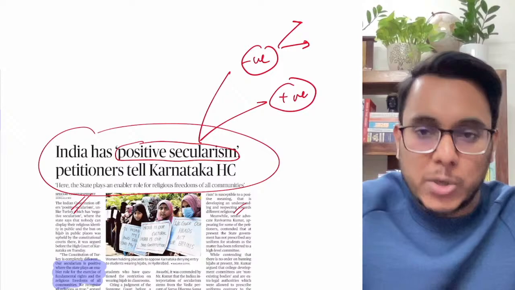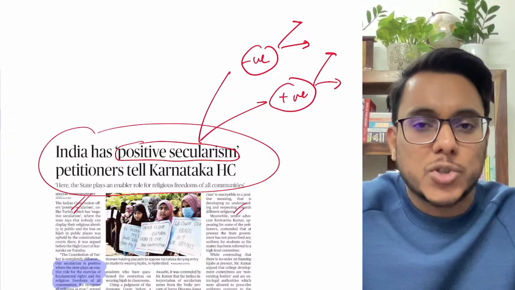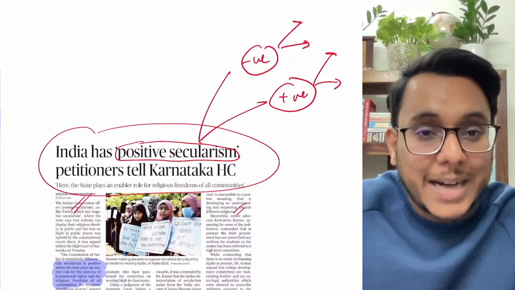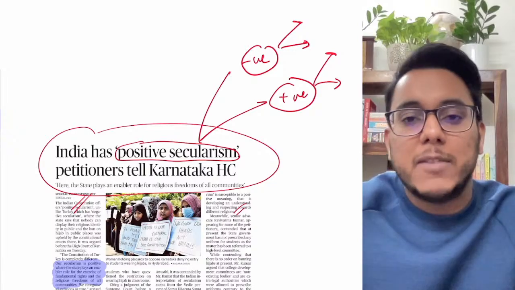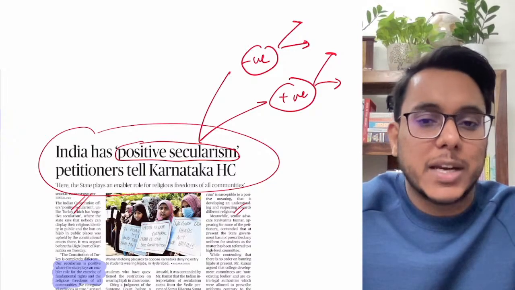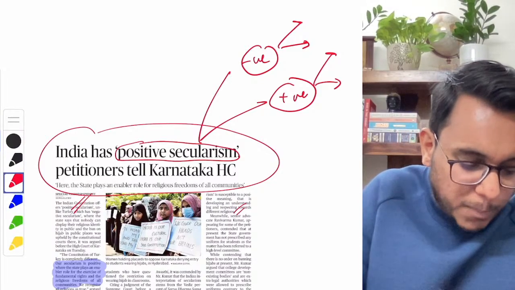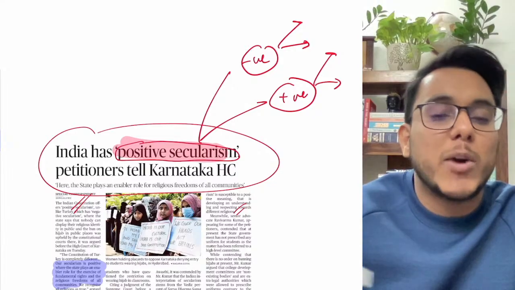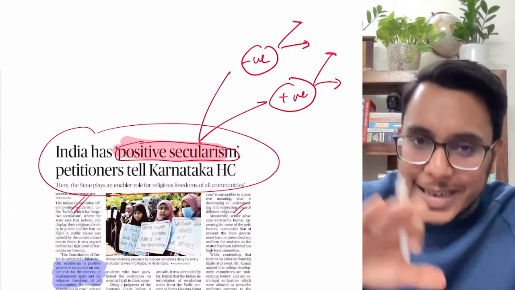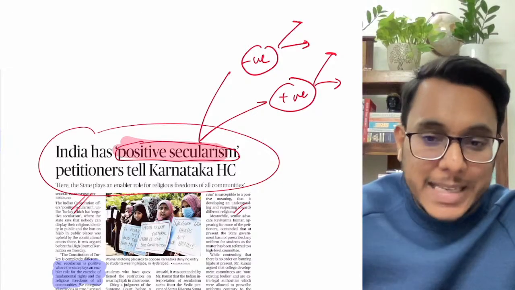The other is positive secularism. In positive secularism, all religions are given the equal opportunity to profess, practice and propagate their religion openly in public. Everybody is given equality. When we talk about India, it has this positive type of secularism. Is it clear? Every religion is entitled to express itself freely until and unless it comes against public order, morality, decency.